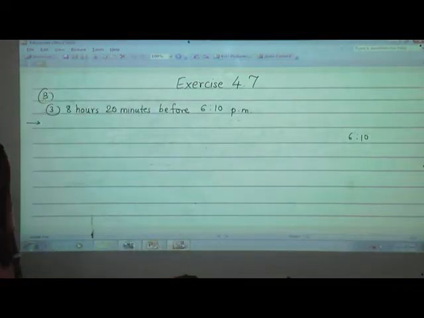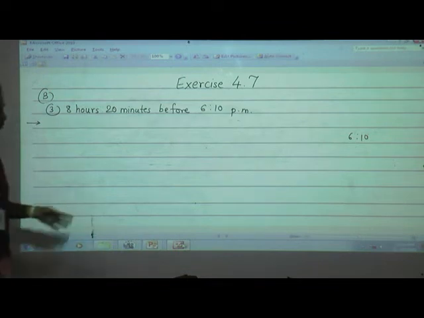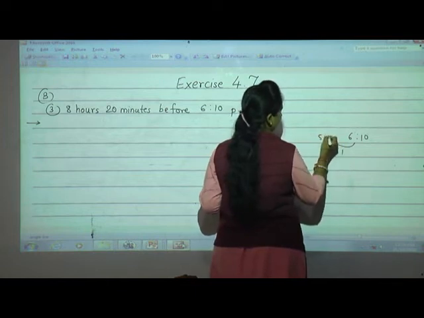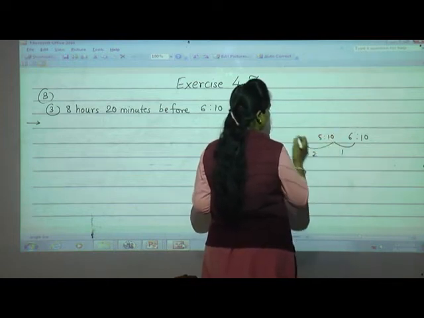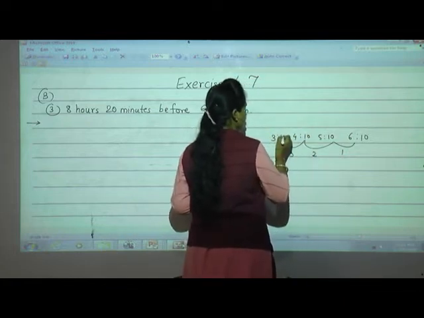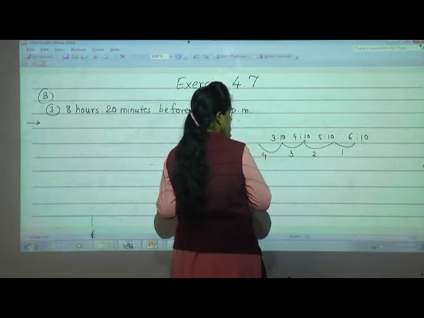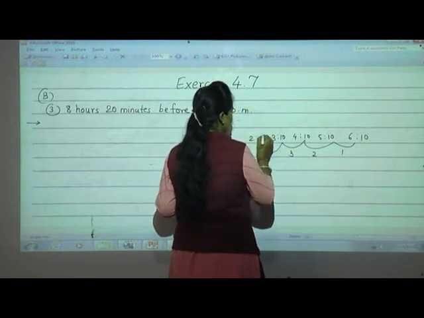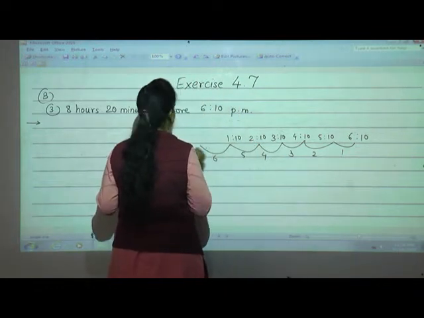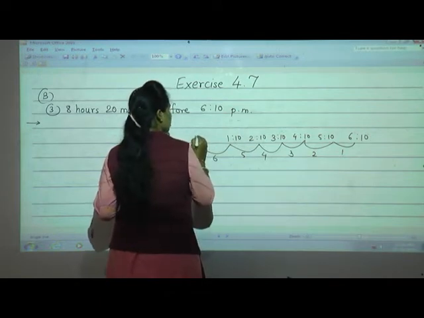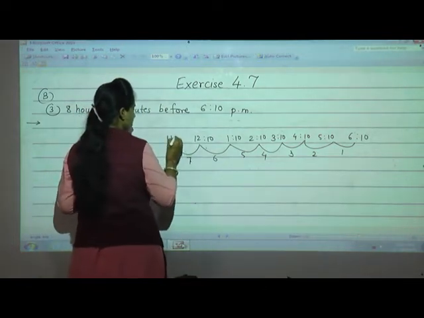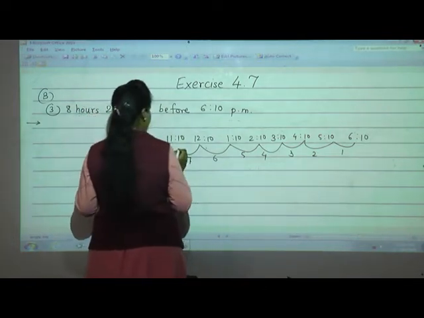See students, there are 2 ways, but better I'll go with this only. 5:10 only I'll go. 1 hour, 5:10, 2 hours means 4:10, 3 hours means 3:10, 4 hours means 2:10, 5 hours means 1:10, 6 hours means 12:10, 7 hours means 11:10, 8 hours we have to come.